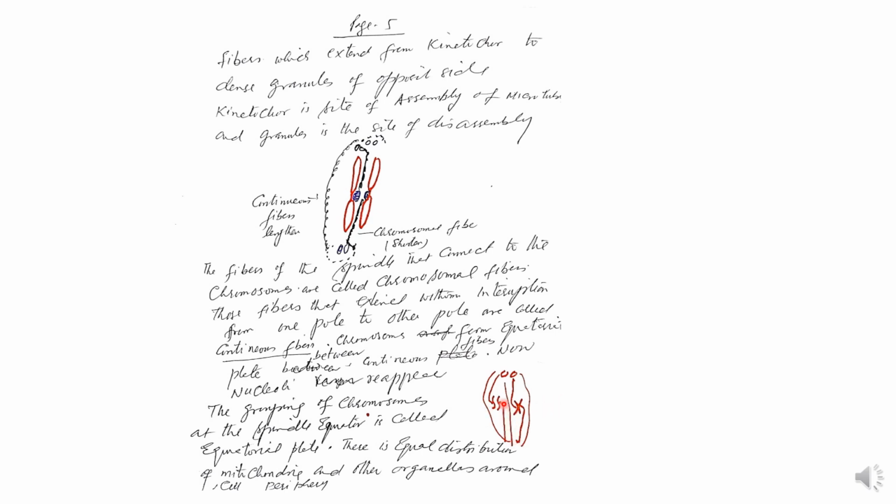Continuous fibers prevent the dislocation of these chromosomes, so that they remain on one track and help carry them to the other pole without intermingling with each other. There are chances chromosomes may intermingle while they are shifting, so to avoid that, these continuous fibers assist and keep them in alignment to move toward the pole. There is an equal distribution of mitochondria and organelles around the cell periphery.